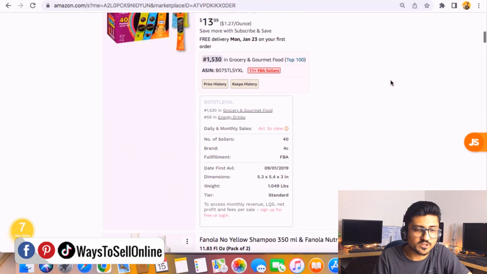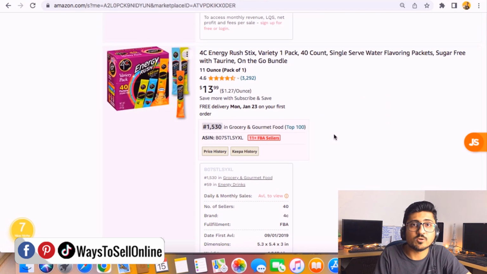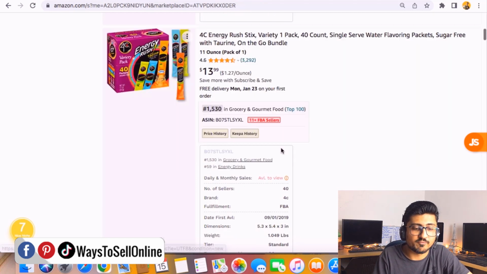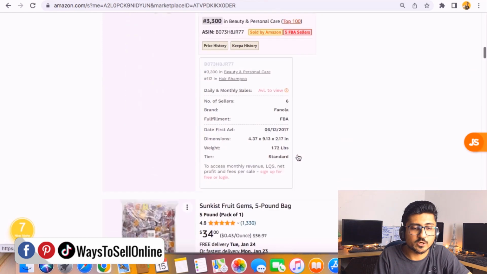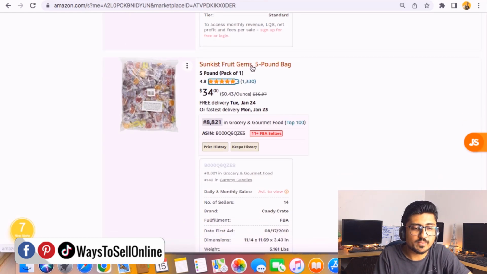You can see that for these products, many sellers are selling on the same listing. They are energy drinks, and more than 11 FBA sellers are selling on this listing. If you go down, this is a yellow shampoo, and here are 5 FBA sellers. And if you go down, it's a fruit jam, and again more than 11 FBA sellers selling on the same listing. So on this one listing there are many FBA sellers selling, and obviously they are selling because they are getting sales and profit.